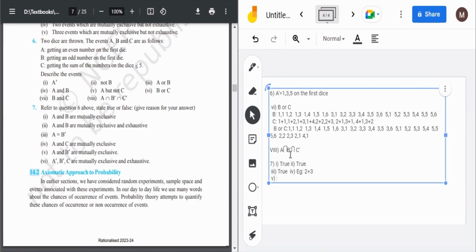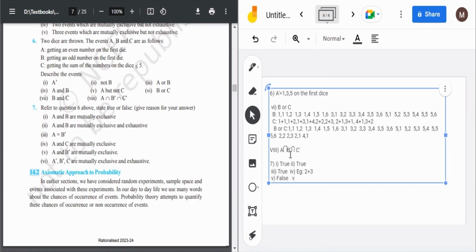They are actually the same. You can see B dash is nothing but getting an even number on the first die, because B is getting an odd number on the first die. B dash would be getting an even number on the first die, just reversing it. So A and B dash will become the same. So they are not mutually exclusive. Instead, they are the same. So the fifth one is also false.